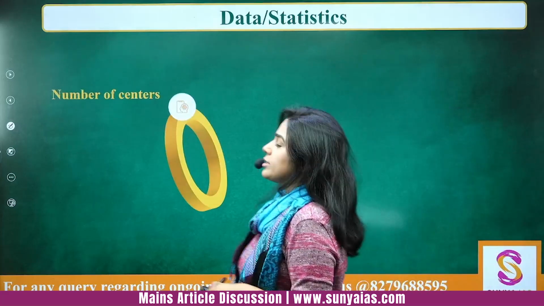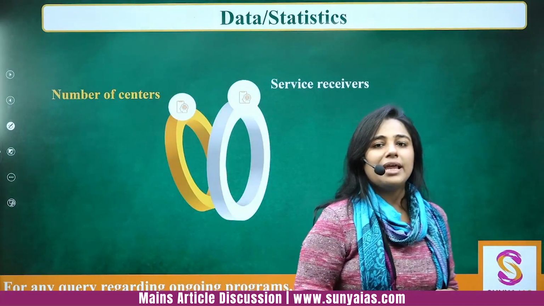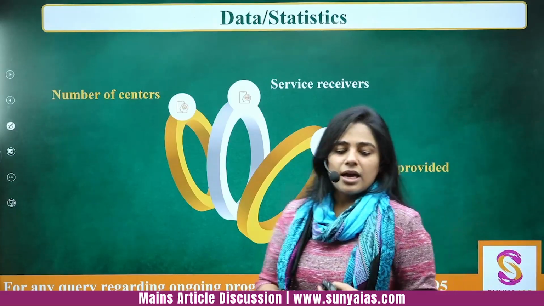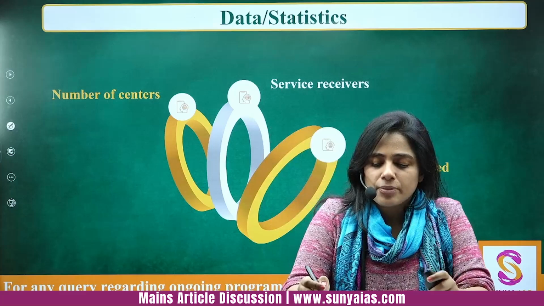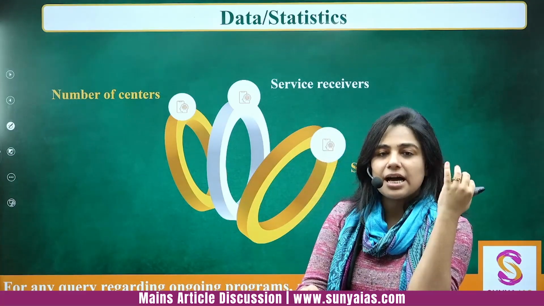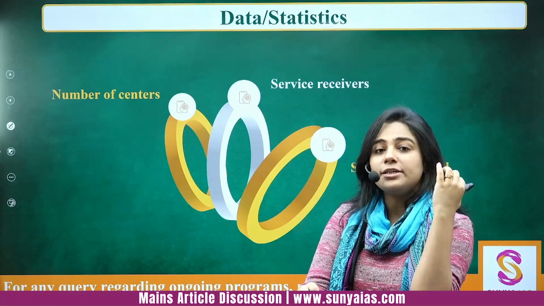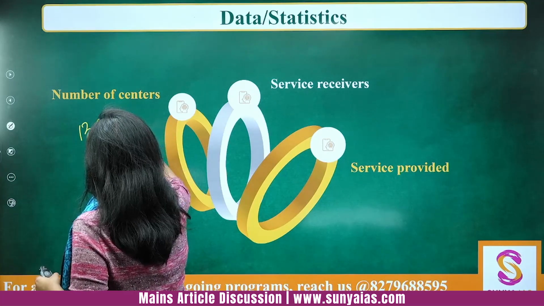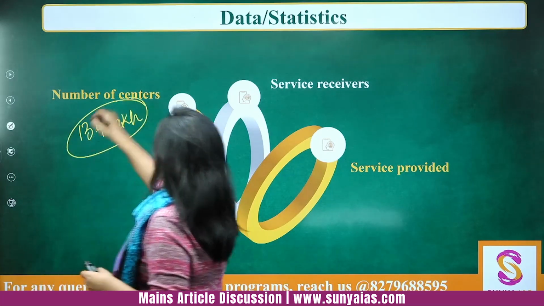Now just note down some of the statistics that will help you to create a very decorated answer, right? How many centers are there, etc. So for example, how many Anganwadi centers are there? As of 2023, there are about 13.9 lakh Anganwadi centers.